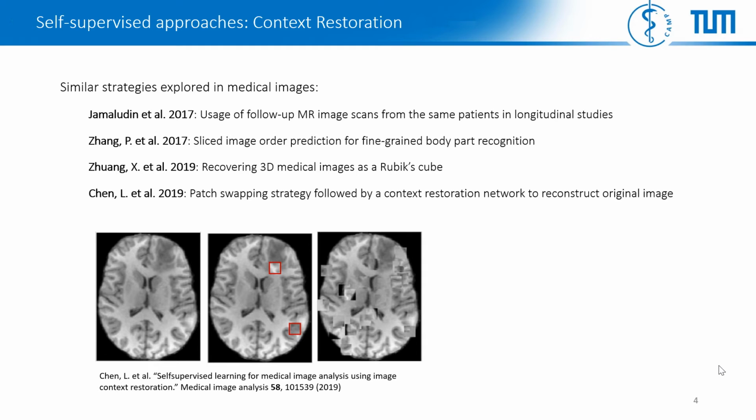One of the most recent works, from Chen et al., that we also compare our method against, tries to swap random patches of the original image a number of times and reconstruct the input. They train a convolutional autoencoder to reassort the original version in order to learn rich representation and meaningful image semantics. They showed that the network pre-trained through this method performed well in classification, localization, and segmentation tasks.